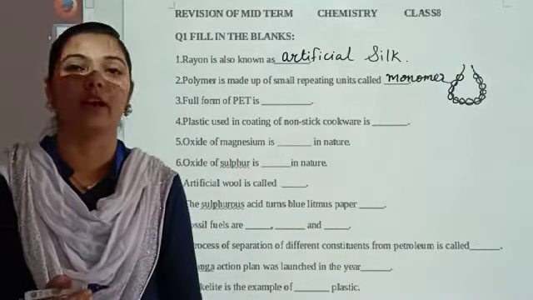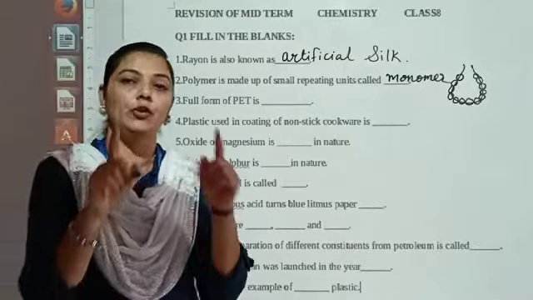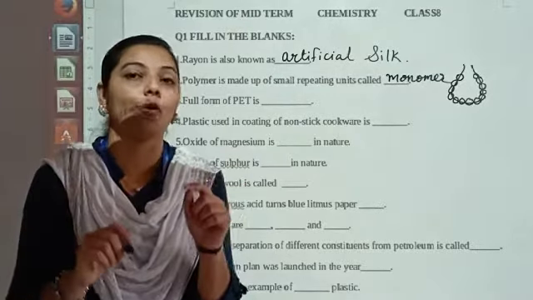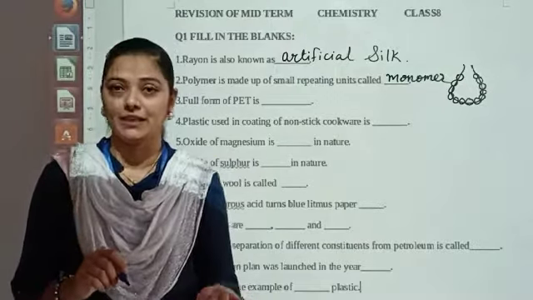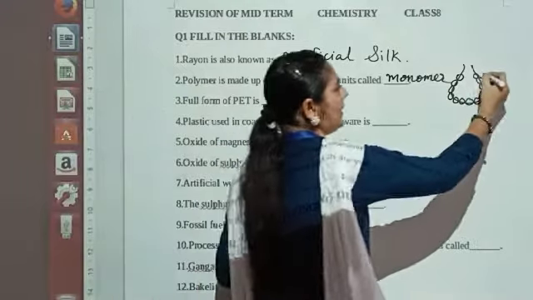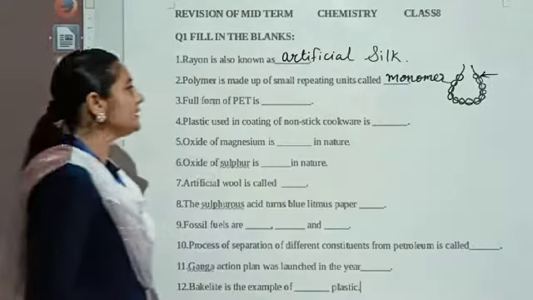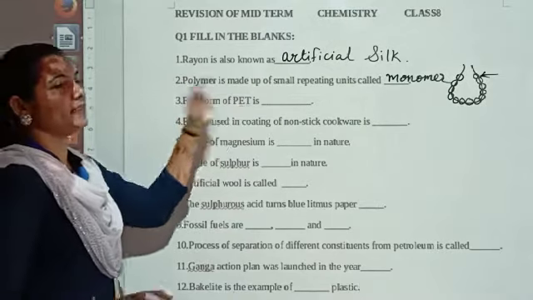Monomer is also called the repeating unit, which is repeated a number of times and you get one long chain, and we call it a polymer. So polymers are made up of the small repeating units known as monomers. Here the beads are the monomers. Remember this? Okay. Full form of PET.